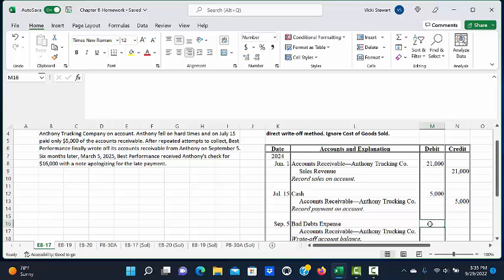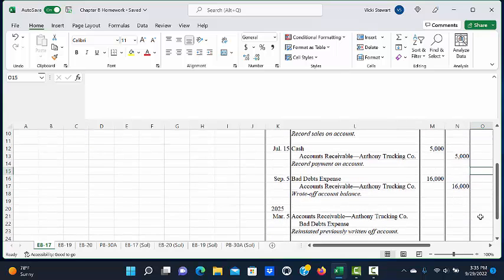When they decided that they were not going to receive the remaining balance, if they were using the direct write-off method, then they would have debited bad debts expense for $16,000 and credited accounts receivable, Anthony Trucking Company, for the same amount.